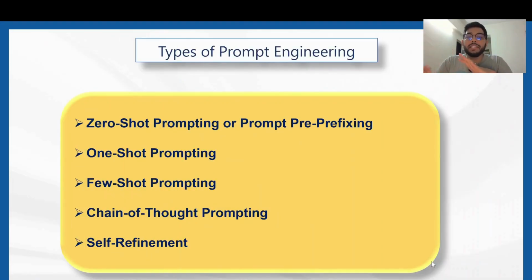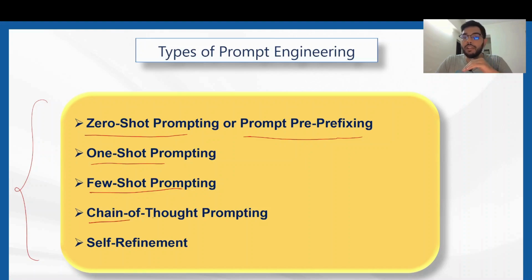So all the four strategies that we discussed for effective prompting can be summed up into these five major categories of prompt engineering, namely zero shot prompting, also called prompt prefixing. Then we have one shot prompting, a few shot prompting. Coming to the fourth one, we have chain of thought prompting, and the fifth one, self refinement prompting. All of these five major types will be covered with practical examples on a Python Notebook in the upcoming videos of generative AI. So please stay tuned.